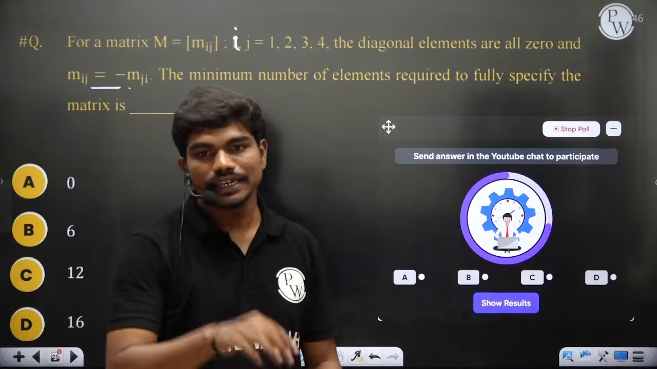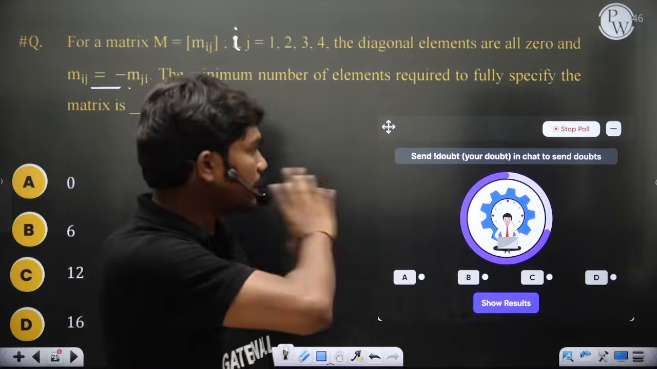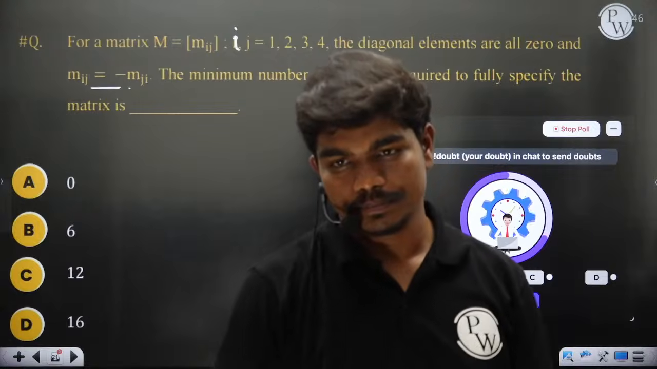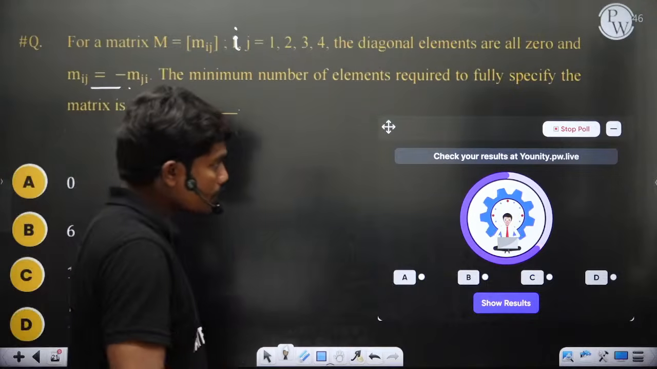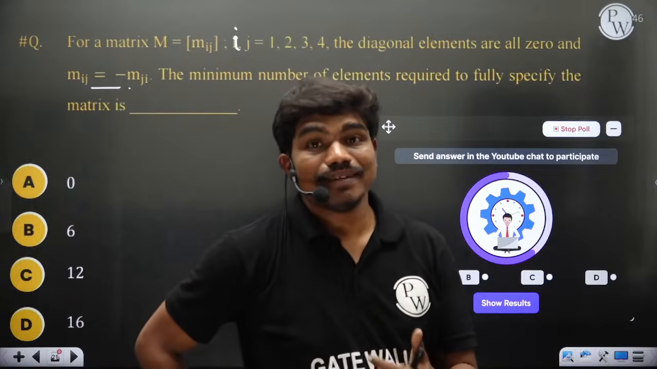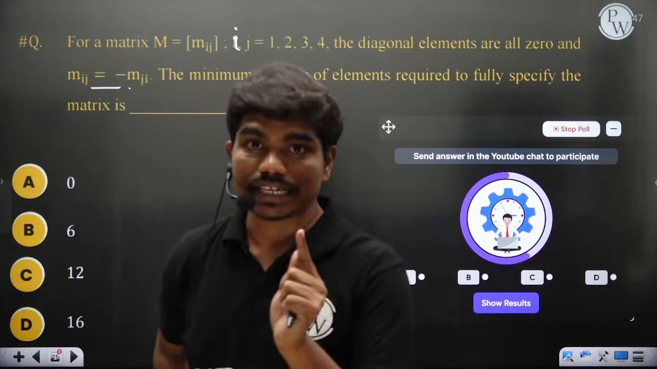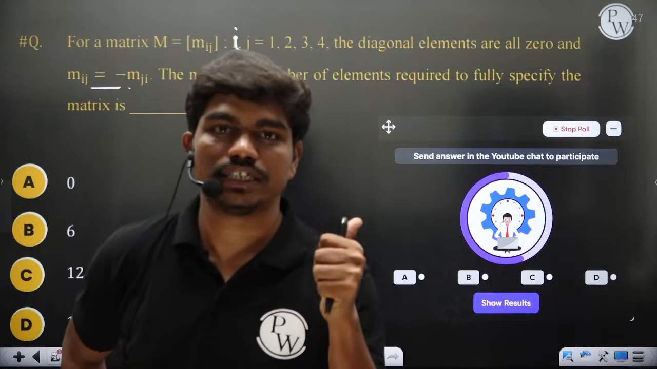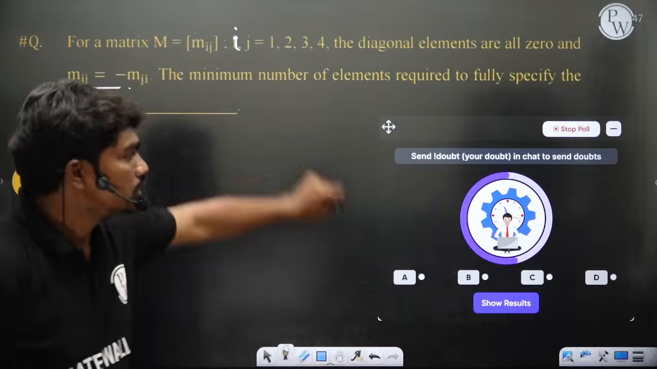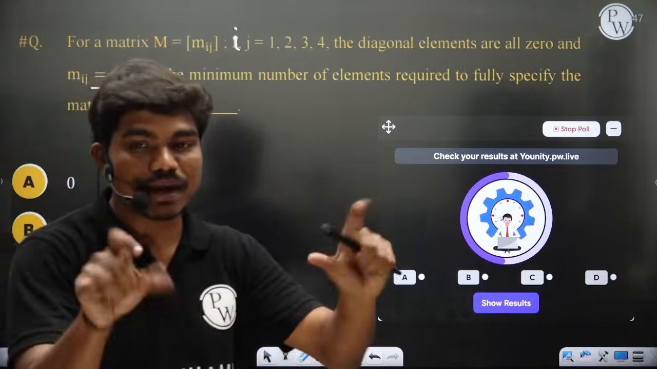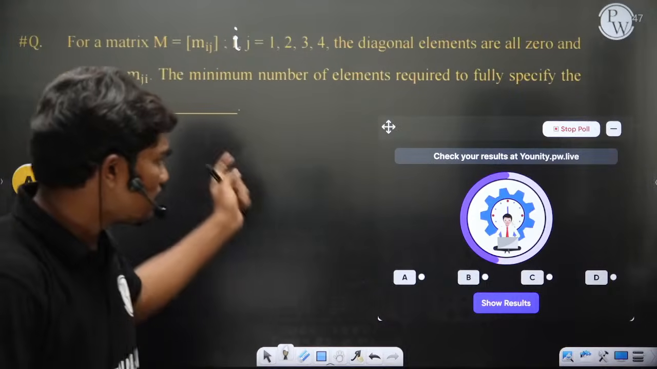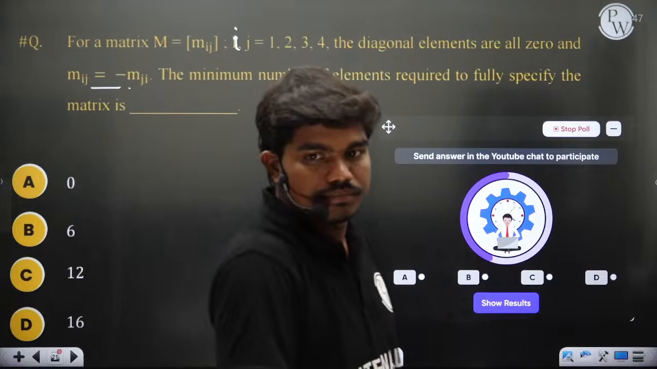You can type the answer in the chat box, that automatically comes in the poll. Come on, quick. So how many elements do you need to completely specify the matrix? In that matrix you have 16 elements, because it's 4 by 4. So how many elements do you have to specify fully if you want to know the complete matrix? This is actually a one year GATE question. Solve.